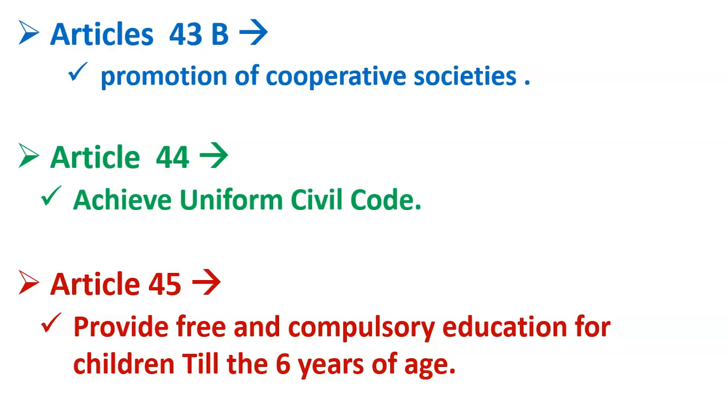Then the second feature is open membership. Open membership means any person can join a cooperative society. There are no restrictions that any person cannot join it. Then the third thing is registration. To make a cooperative society, you have to register with the government. You have to register with the government of India, then only you will get the status of a cooperative society.